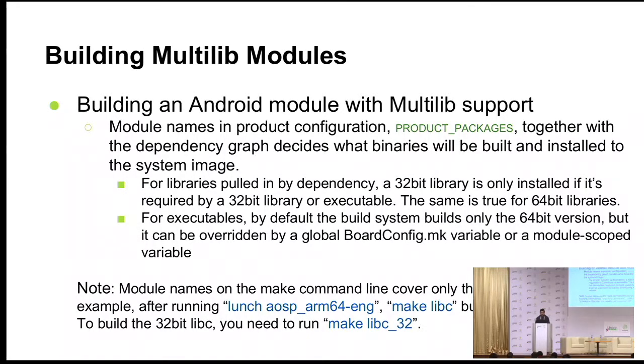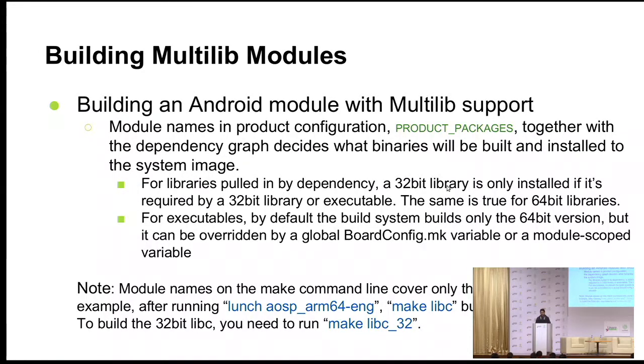So when you specify, I'm talking about a specific module here, if you specify that I want to build a library, then it will pull in the dependent library based on your package which you have specified in product_packages. And for a multi-lib package, it will build the multi-lib part, the secondary part, only if there is a dependent package for that. If there is no dependency, then it will not do that.